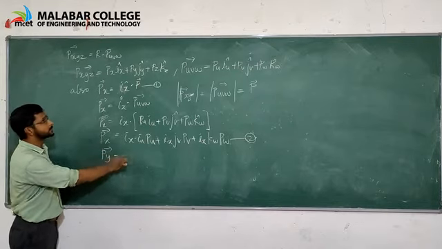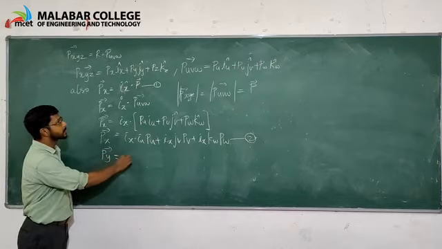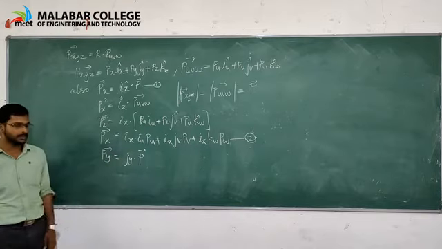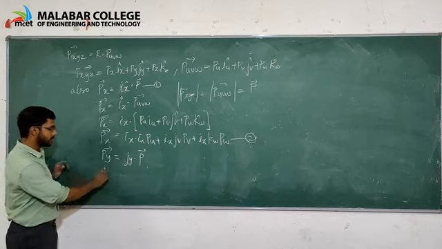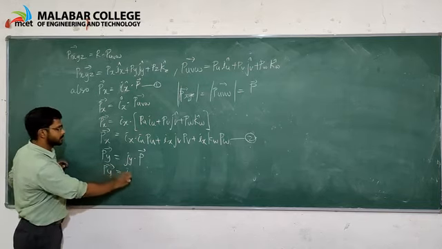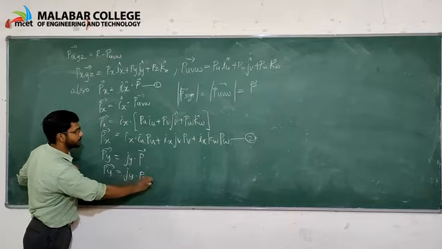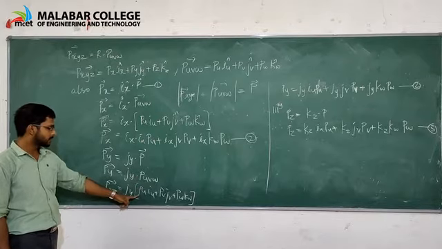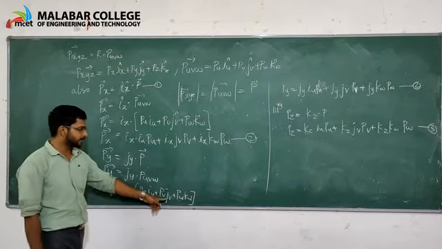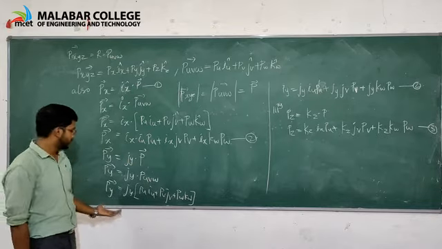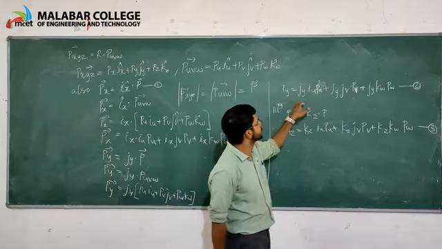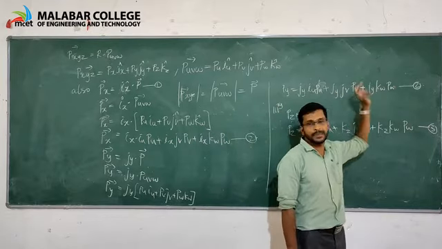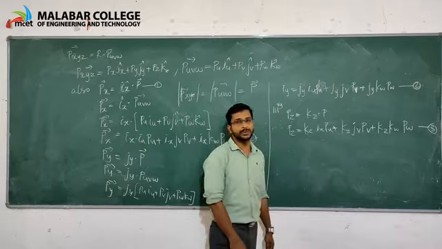Py is equal to jy into vector P. Here we substitute P as Puvw, that is Pu iu plus Pv jv plus Pw kw, and expand: Py is equal to jy iu Pu plus jy jv Pv plus jy kw Pw, which is equation number 2.